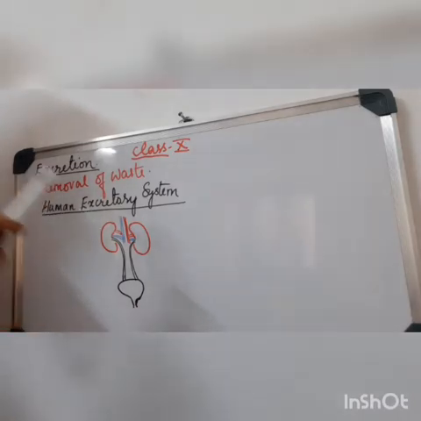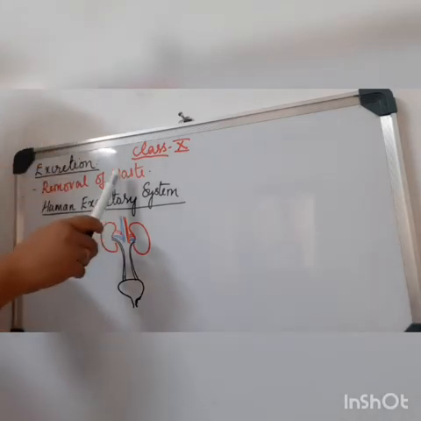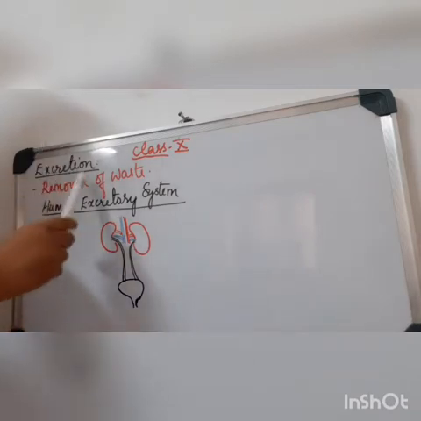This is basically eliminating our nitrogenous waste which is getting accumulated in our body. All the different reactions that take place in the body will release certain waste products, which are called metabolic waste. These metabolic wastes, especially nitrogen containing waste, will be removed by the process of excretion.